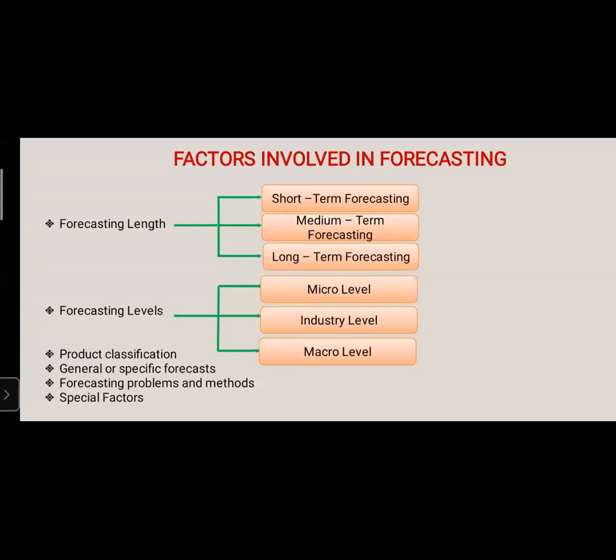The short term is a very short period, so whatever uncertainties there are can be avoided in a certain product.